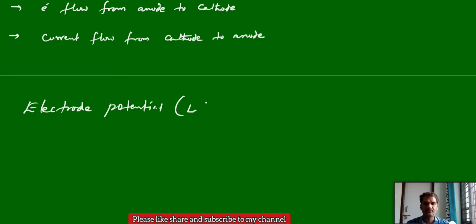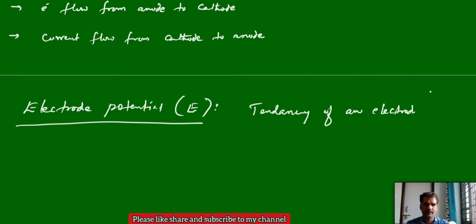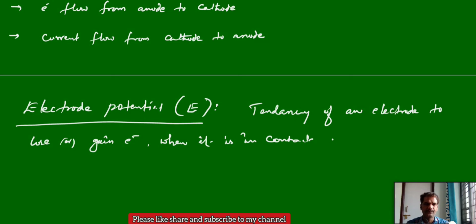Generally, electrode potential is represented with the symbol E. Electrode potential is the tendency of an electrode to lose or gain electrons when dipped in, or in contact with, its own electrolytic solution. That is called electrode potential.